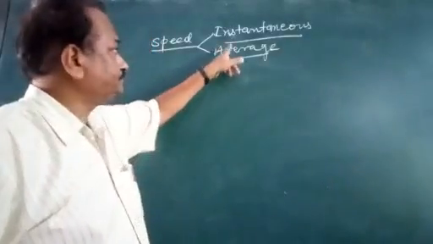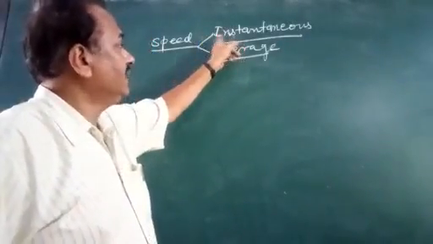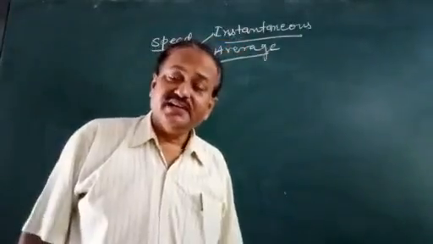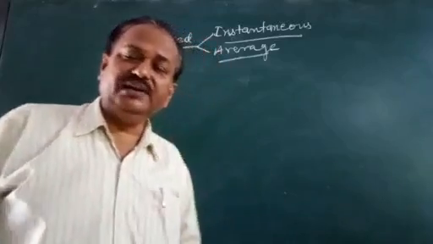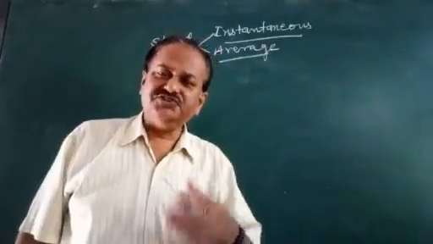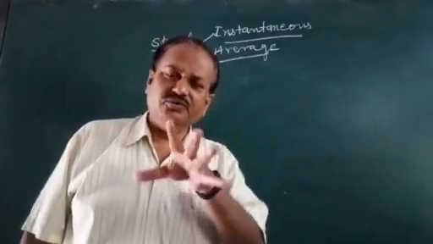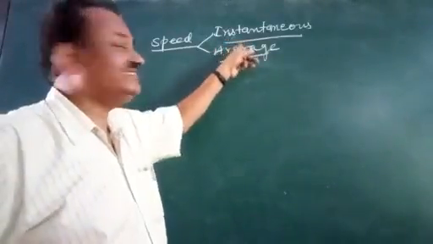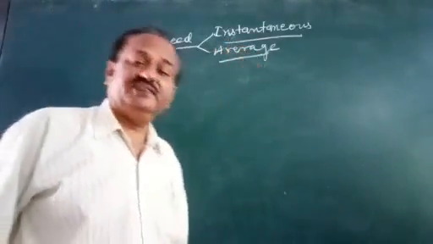Now the types of speed: it can be of two types. First is instantaneous, like we have instant things, instant masala dosa. All the things are ready. Similarly, instantaneous speed, and second is average speed.